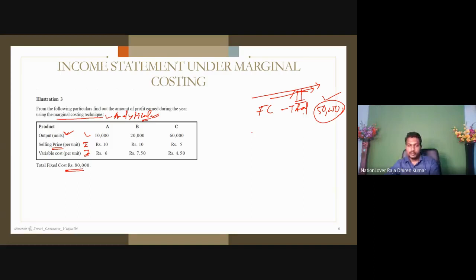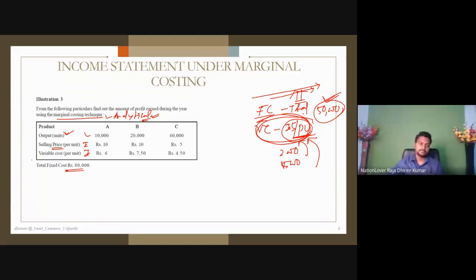Now variable cost is mentioned in rupees per unit. Suppose rupees 5 per unit. That means this varies directly according to the production units. So if you produce 2000, multiply by 5. If you produce 5000, multiply by 5. That means variable cost is always mentioned per unit and fixed cost is always given in total. This is the thing. Understand the point?